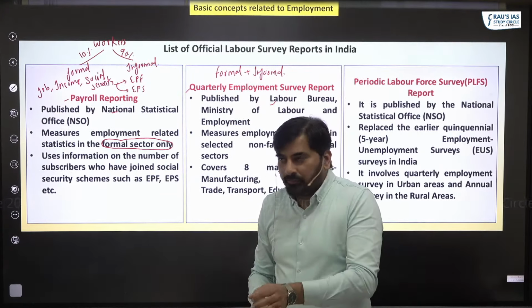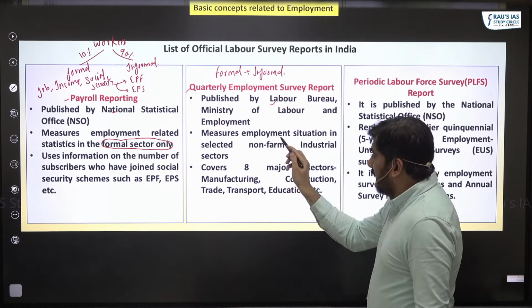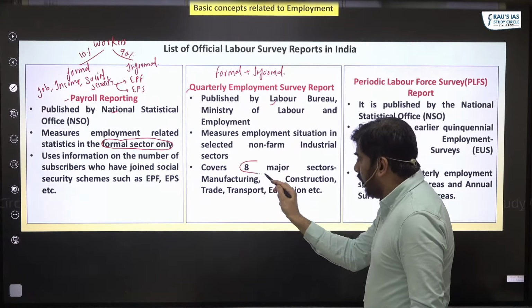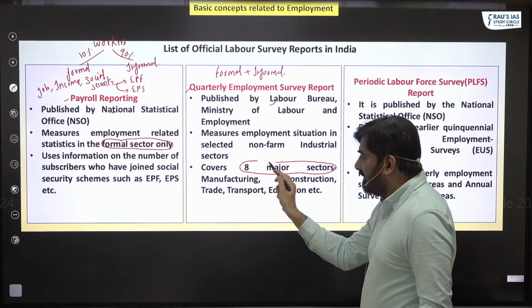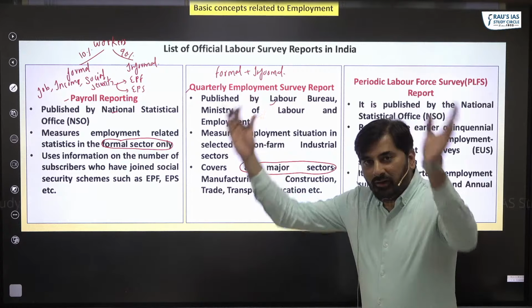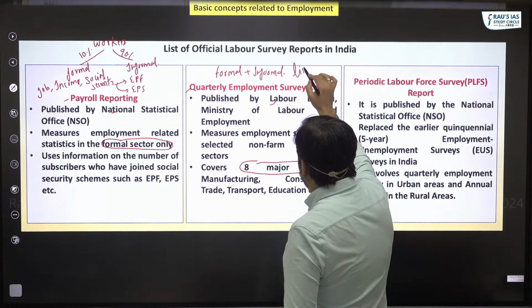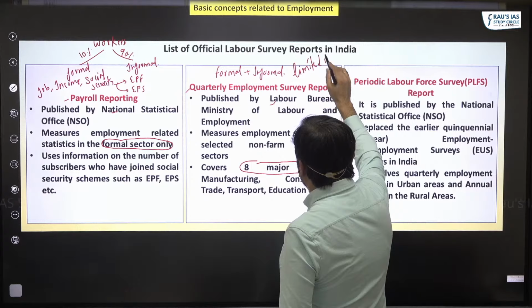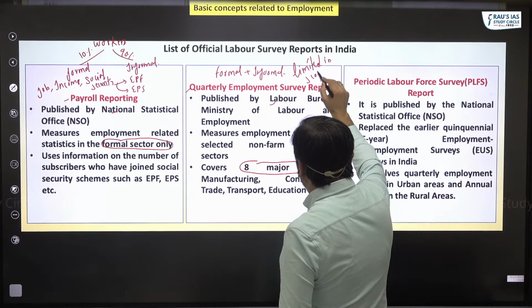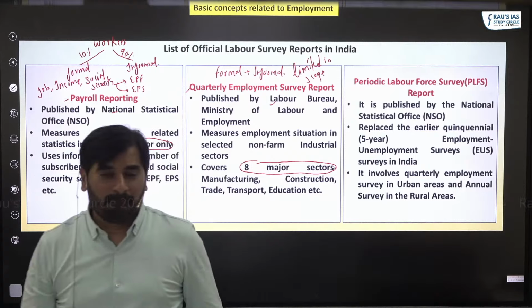But the problem with quarterly employment survey is that it measures employment in only certain selected sectors of the economy. It does not cover all the sectors, which means this particular report is limited in scope simply because it covers employment in only certain selected sectors.